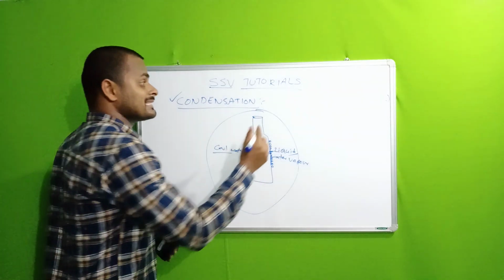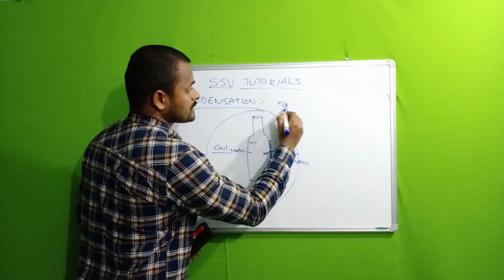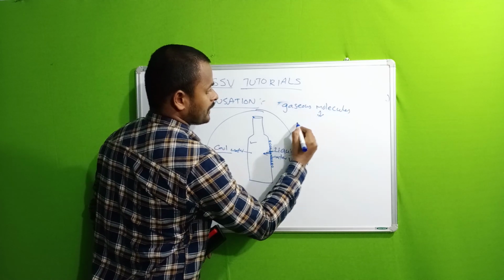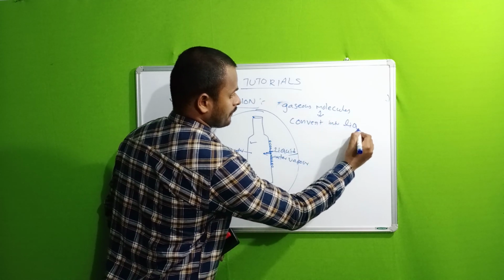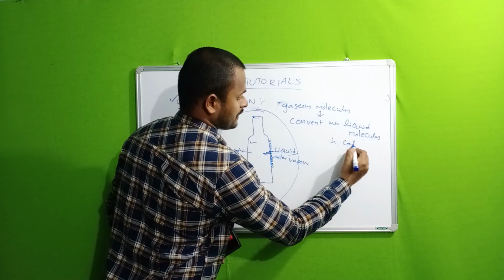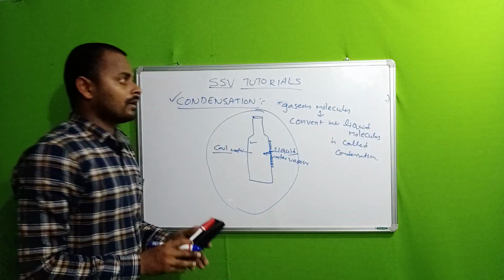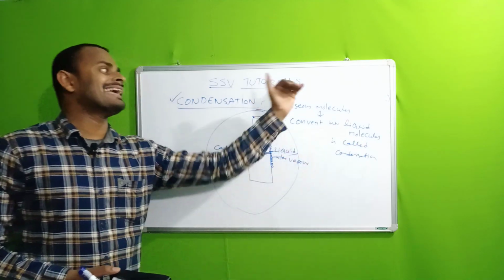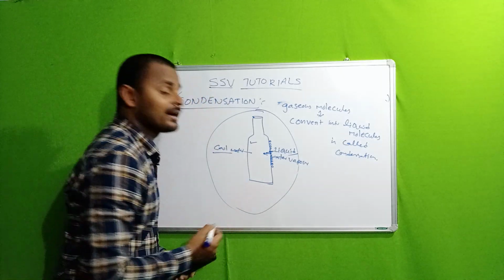So condensation is when the vaporized gaseous molecules convert into liquid molecules. Gaseous molecules converting into liquid molecules is called condensation, at any temperature. Here also the temperature is not constant. This process is called condensation.